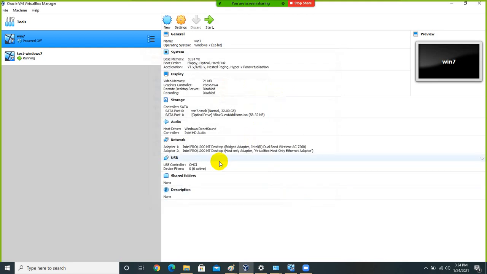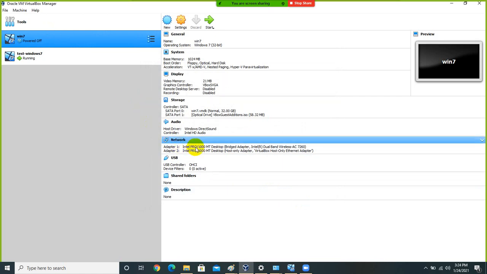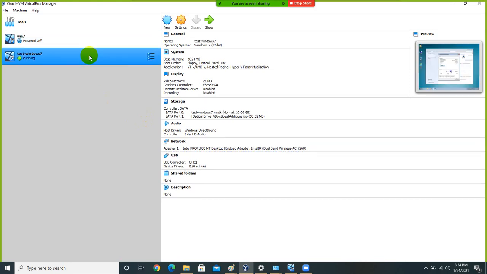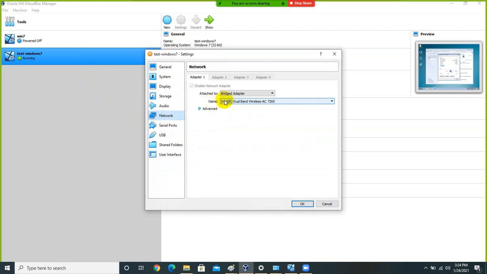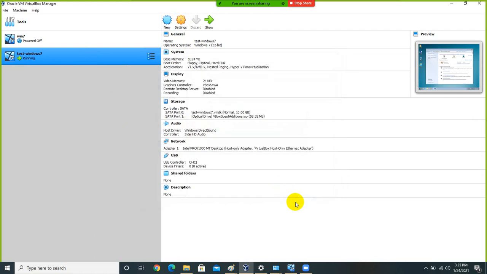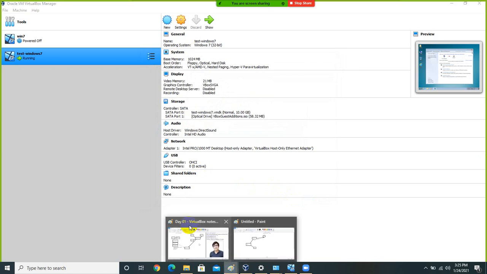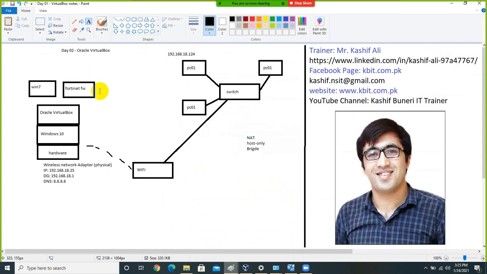So you can see here this virtual machine has two adapters. The first adapter is connected to bridge, which we will consider as a WAN port, and the second adapter is connected to host only, and I will select host only for machine number 2. You can see here. So let me draw it for you.